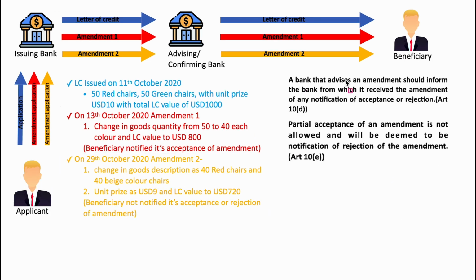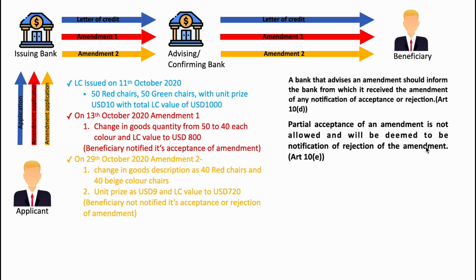A bank that advises an amendment should inform the bank from which it received the amendment of any notification of acceptance or rejection. This is simple. The confirming bank should inform the issuing bank if it received any updates on the amendment it advised to the beneficiary, right? Next one: partial acceptance of an amendment is not allowed and will be deemed to be the notification of rejection of the amendment.